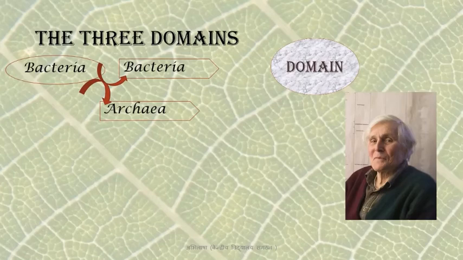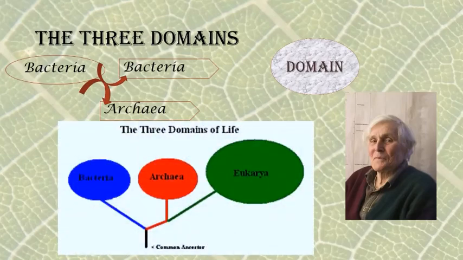Now, the division of prokaryotes into bacteria and archaea led to the proposal of the three domains of life. They are bacteria, archaea, and eukarya. Eukarya will include the protista, fungi, plantae, and animalia. So, in a way, this becomes the sixth kingdom classification, because to the five kingdoms we have added the group archaea.